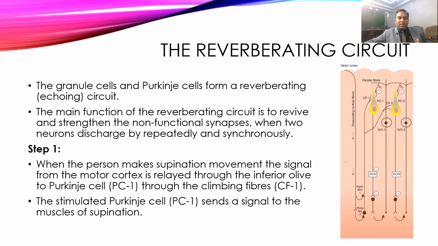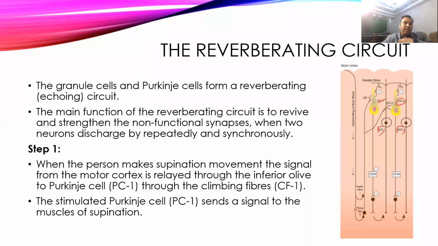These occur through the Purkinje cells. So granule cells and Purkinje cells together will excite and cause each other's excitation and inhibition, followed by excitation and inhibition. Here we will see examples of the two different cells. The first cell we call granule cell G1 or G2, and similarly we call the Purkinje cells PC1 and PC2. To understand this, now we'll see how the reverberating circuit works.